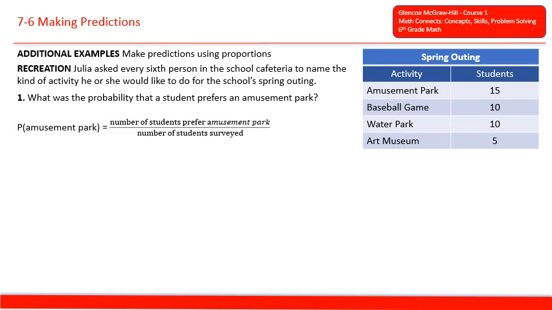Probability of an amusement park equals the number of students who prefer amusement parks over the number of students surveyed. So we have 15 students that were surveyed who preferred amusement park, and if you add up the answers in that table, it comes out to 40. So we have 15 students prefer amusement parks over 40 students surveyed. The probability that a student preferred an amusement park is 15/40. Or if you divide 15 by 40, you get 0.375 in decimal form, or 37.5% as a percentage.